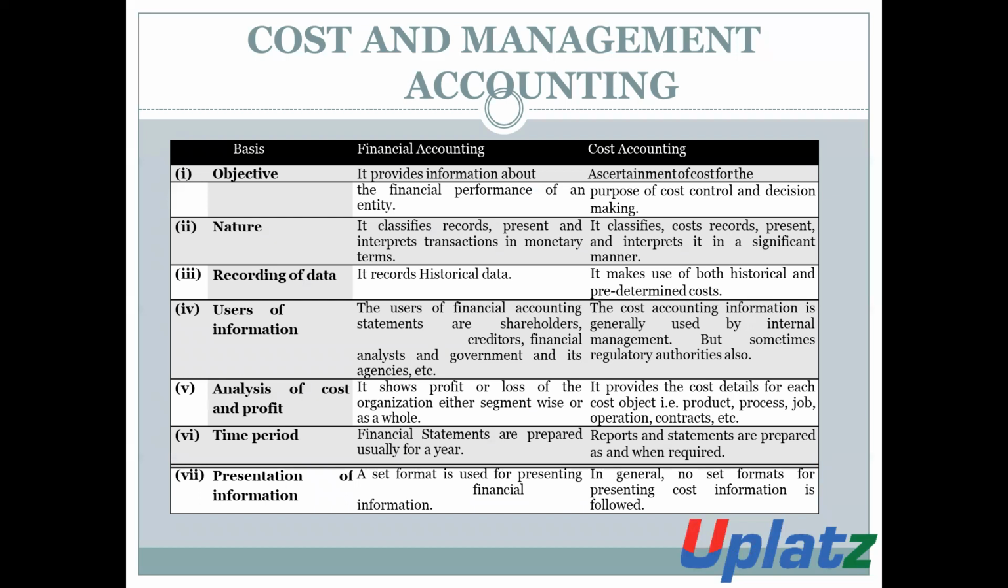Analysis of cost and profit. Financial accounting shows the amount of profit and loss of the organization either segment wise or as a whole. But cost accounting provides the cost detail for each cost object, that is, the cost detail for the product, for a particular process, for a particular job or position, for the particular items.